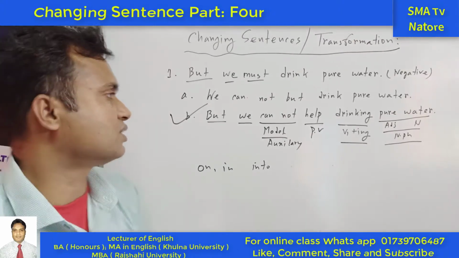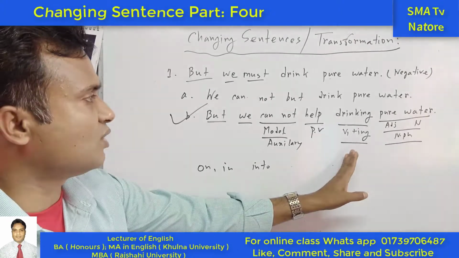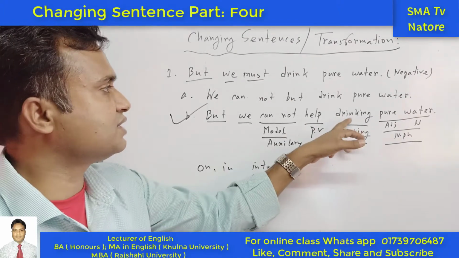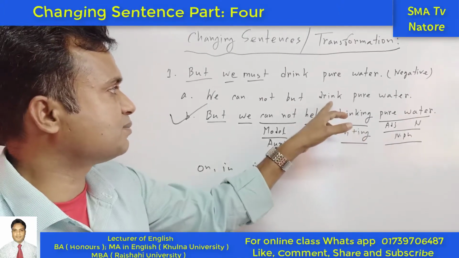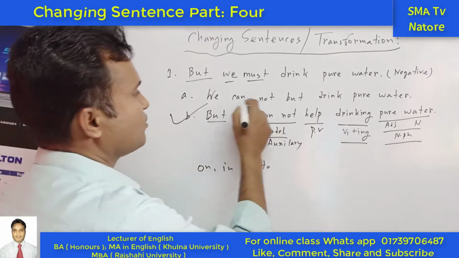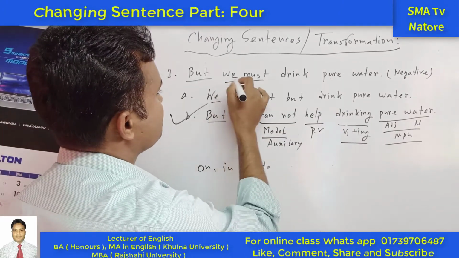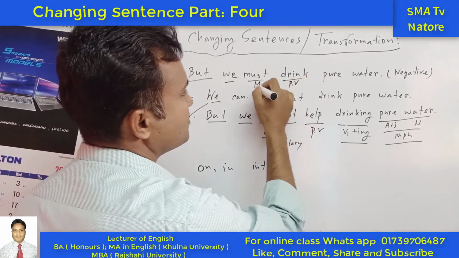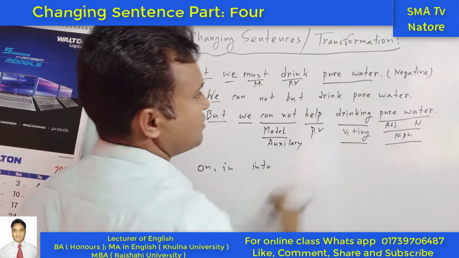So here what happened? Actually a new verb is coming, and this drinking is this verb. In this case this one is the subject, this one is the modal, and this one is the principal verb. So this is the modal auxiliary, and pure water is a noun phrase.